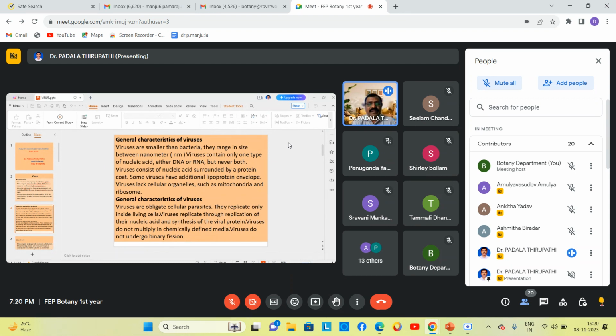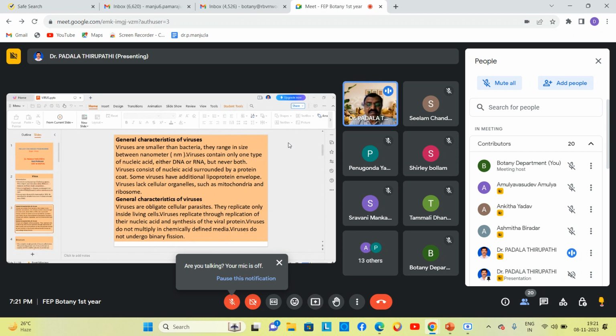And also remember, my dear friends, viruses are obligate acellular parasites. They replicate only inside living cells. So that's why viruses are also called the connecting link between living and non-living organisms.